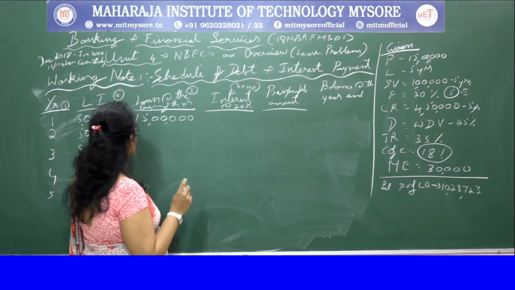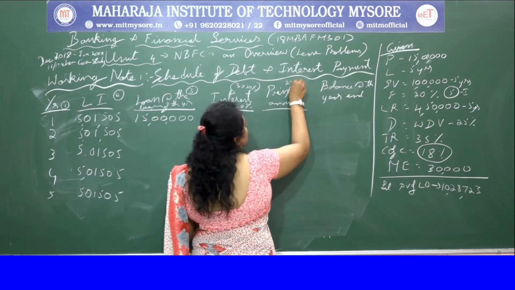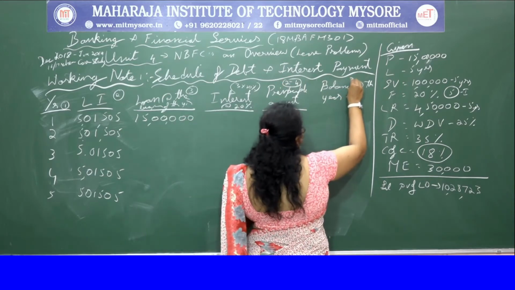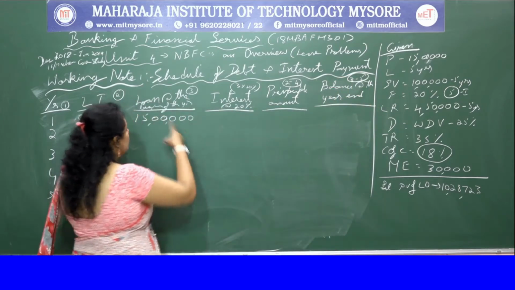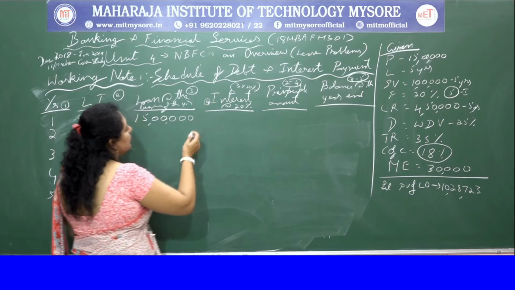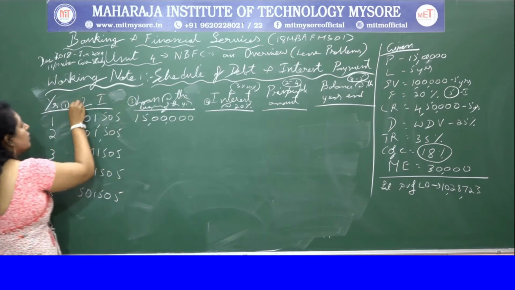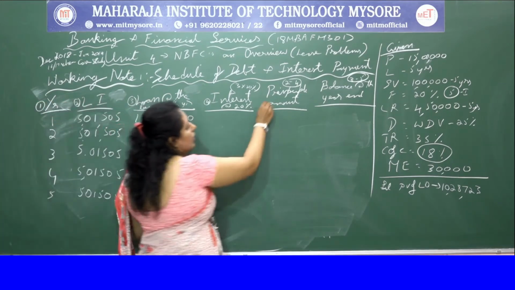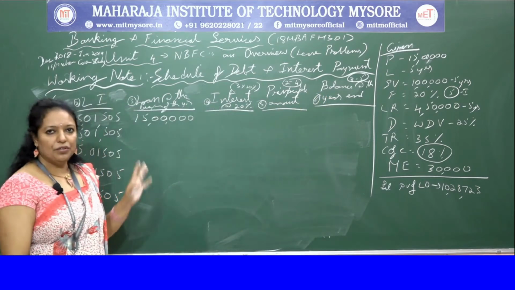Principal amount means second column minus the fourth column, so I'll write 2 minus 4. And the last is the balancing figure, which is 3 minus 5. So this is the first, second, third, fourth, fifth and sixth column. Probably now you have understood.